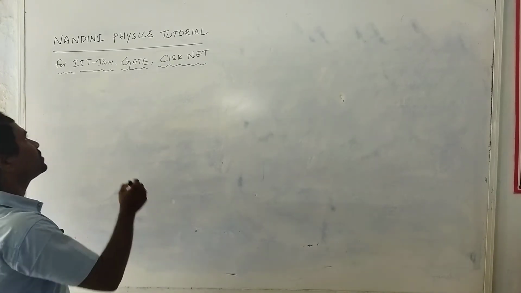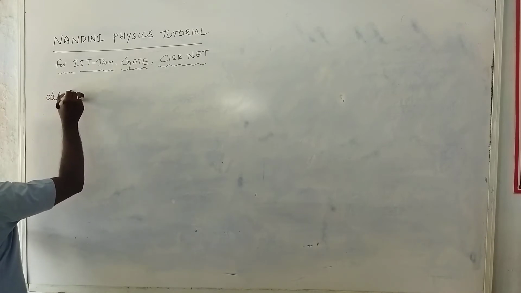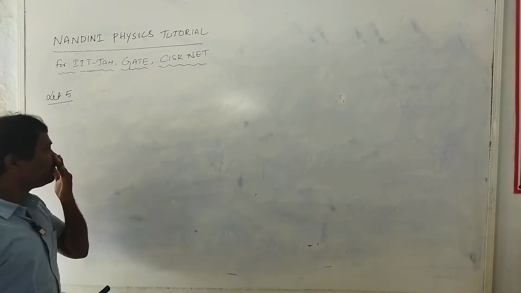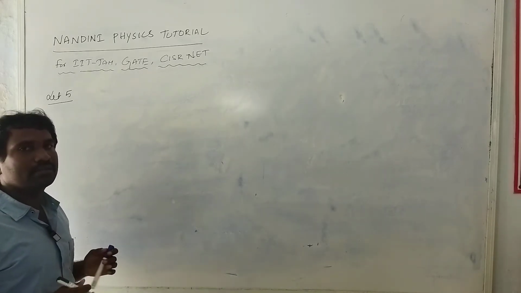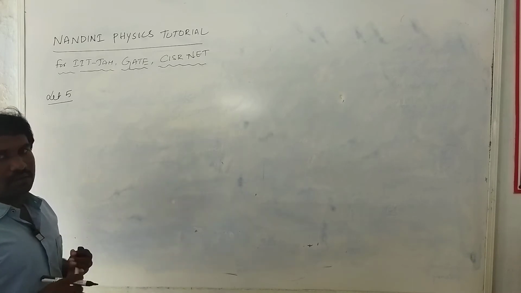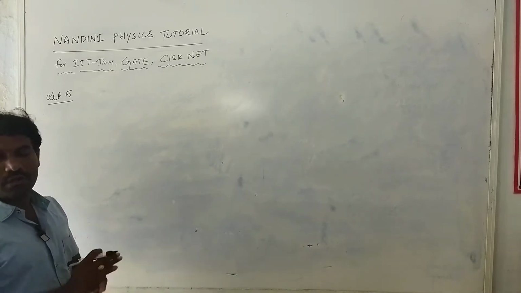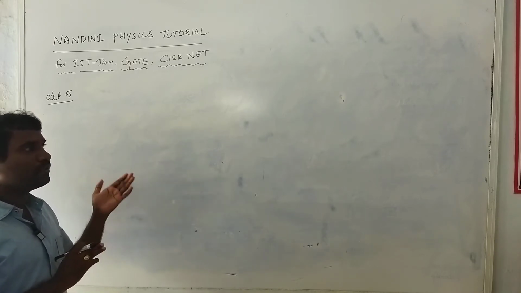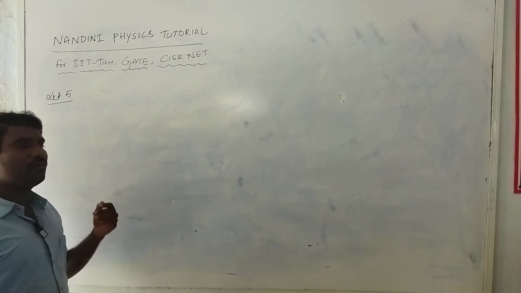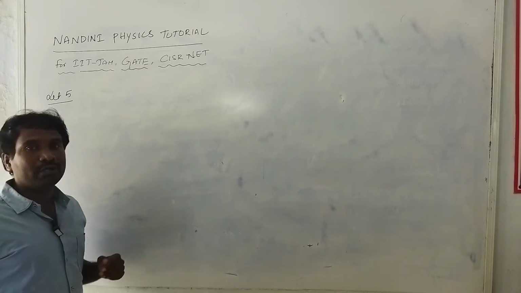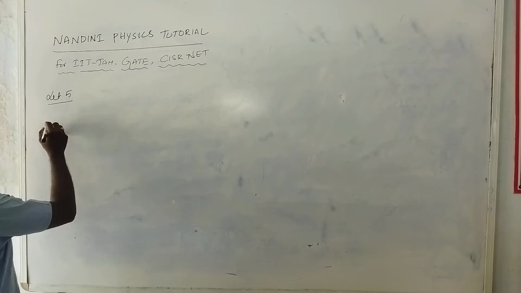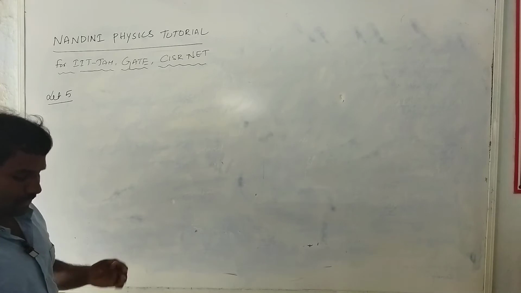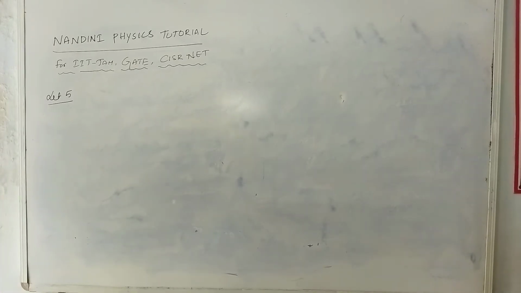So today we start lecture 5. In the previous lecture I explained the concepts up to quantum numbers. Yesterday I derived two quantum numbers, called the principal quantum number and the orbital quantum number. Once again I will start with the orbital quantum number. Yesterday the voice was low for quantum numbers in particular, so today's class starts with quantum numbers. Please listen carefully.